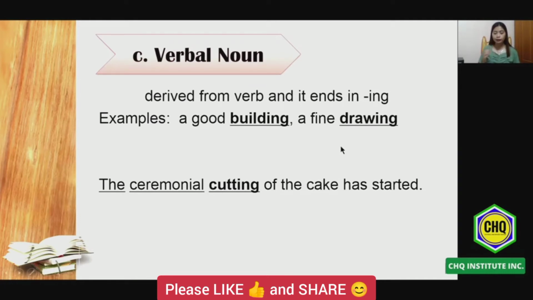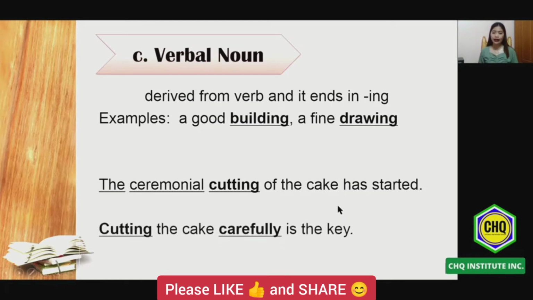The first one will be, the ceremonial cutting of the cake has started. The second one will be, cutting the cake carefully is the key. So the first example is an example of verbal noun. We can see that cutting is a verbal noun here, but cutting in the second example acts as a gerund.